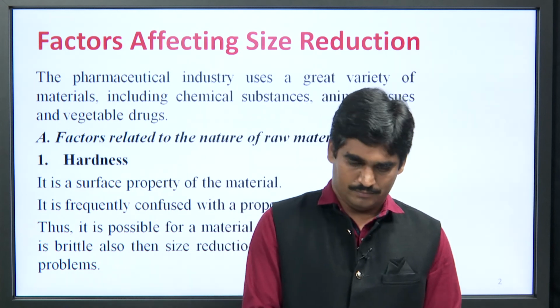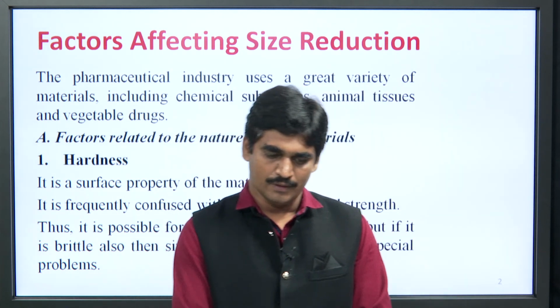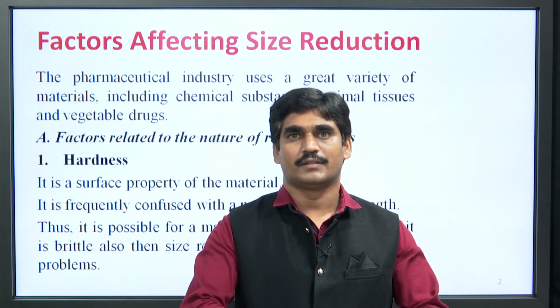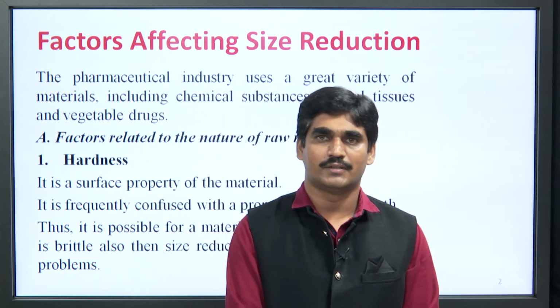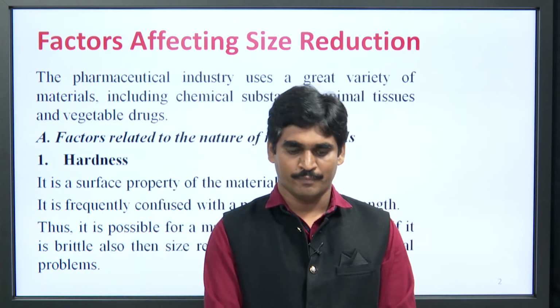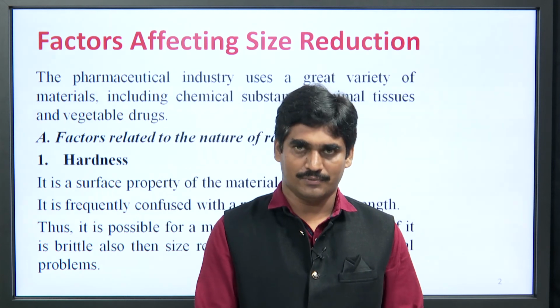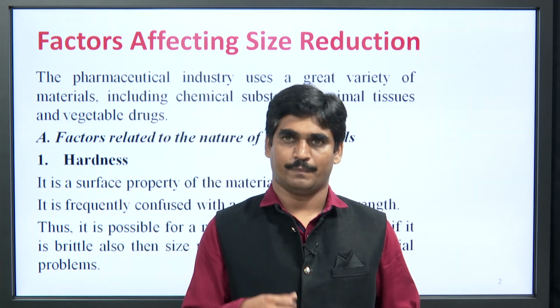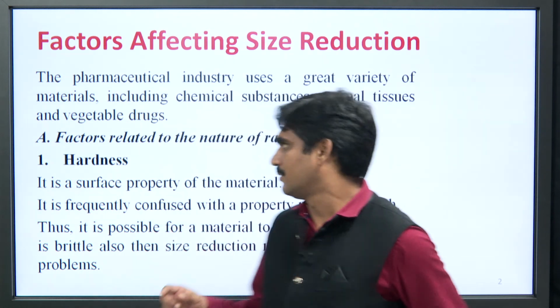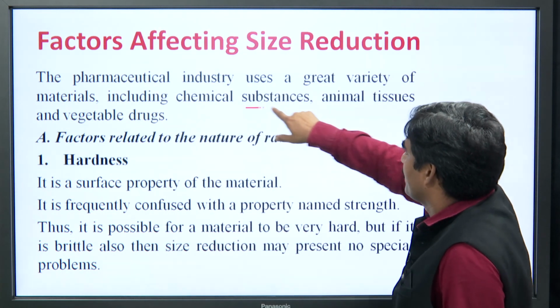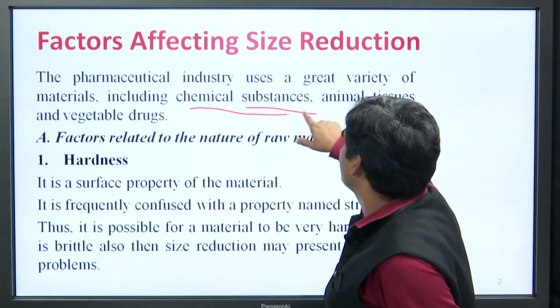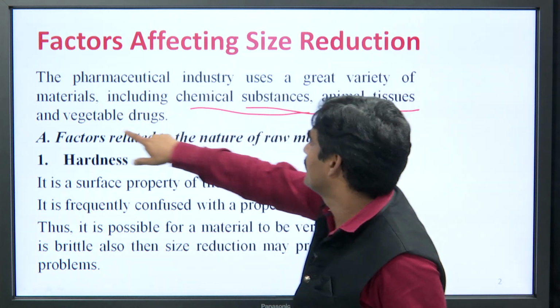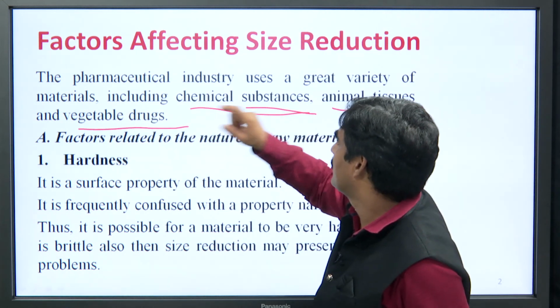So, from the pharmaceutical industrial point of view, in pharmaceutical industries different chemical substances are used, animal tissues are used and vegetable drugs are used. That means different types of chemical substances, animal tissues and vegetable drugs.